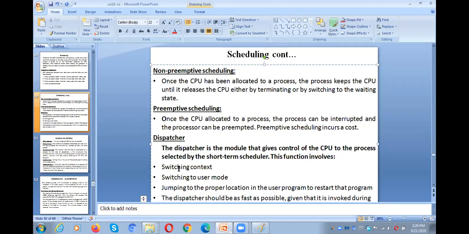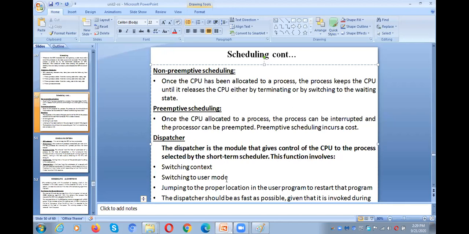What is a dispatcher? A dispatcher is a module that gives control of the CPU to the process. That means the dispatcher will allocate the CPU to the process. That is the job of the short-term scheduler. What will a short-term scheduler do? The short-term scheduler, another name is CPU scheduler, will select one process from the ready queue and allocate it to the CPU. Okay, what are the roles of a dispatcher?